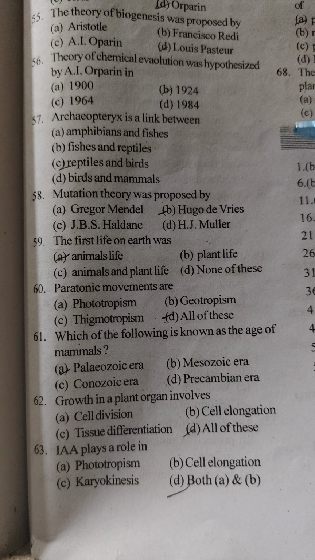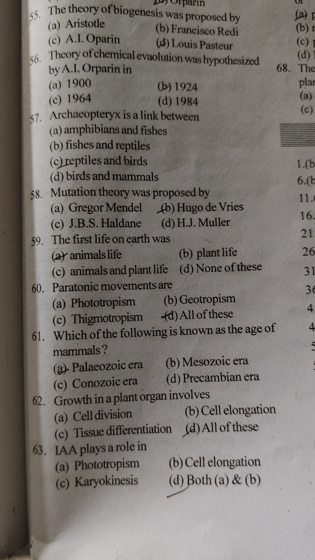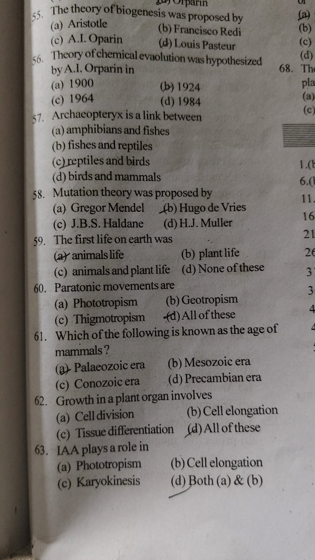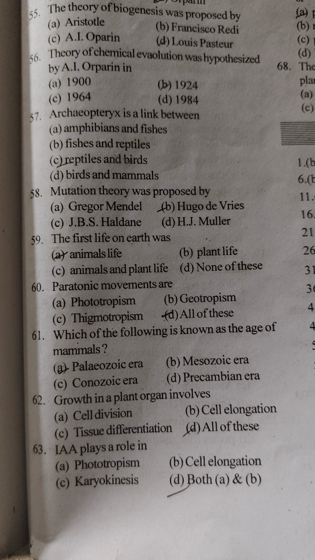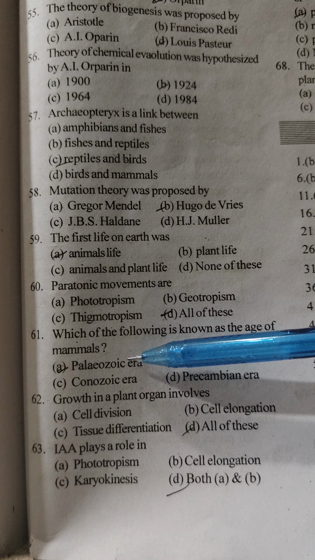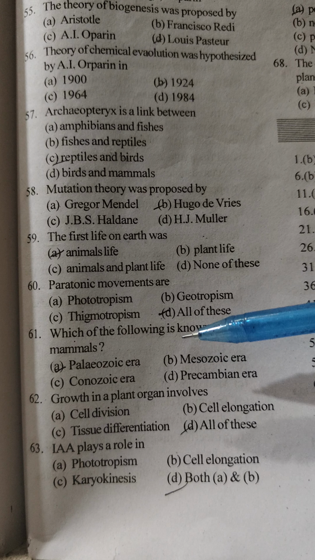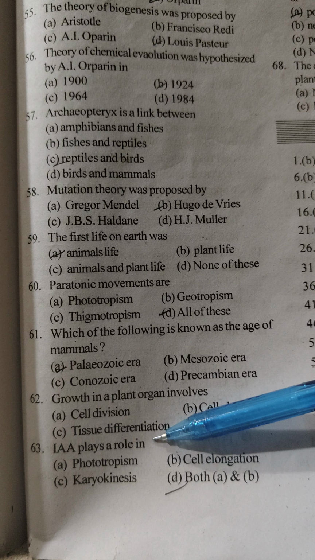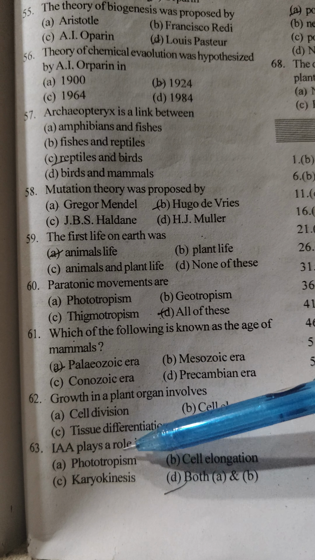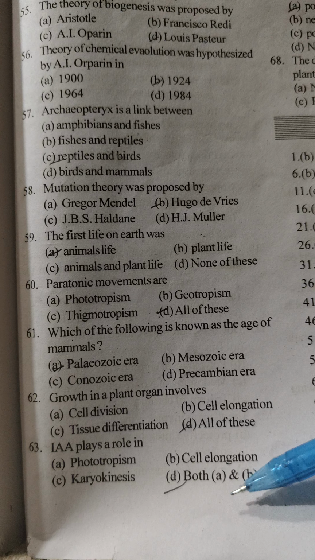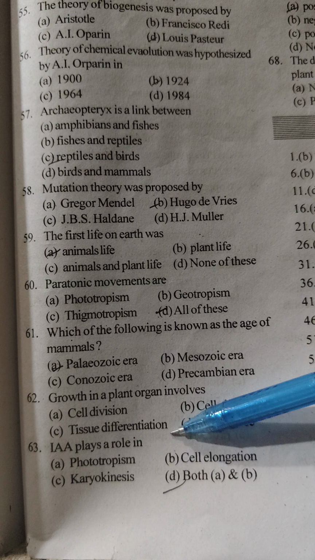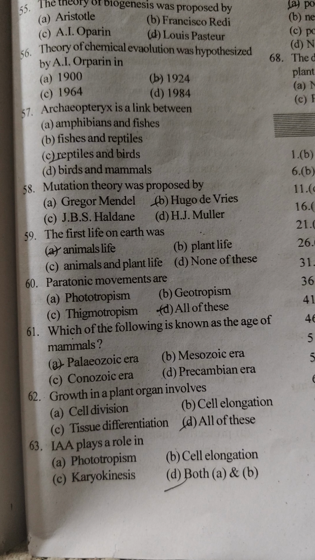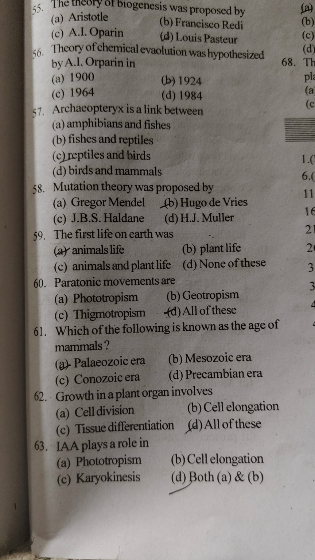Paratonic movements are phototropism, geotropism, and thigmotropism also. That is all of the above. Which of the following is known as the age of mammals? That is the Cenozoic era. Growth in a plant organ involves all of these: cell division, cell elongation, tissue differentiation. All of them happen. IAA plays a role in both A and B. It works in phototropism and also in cell elongation. Is that right or not? Okay, so let's check the 64th question.